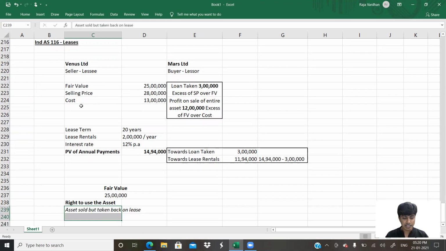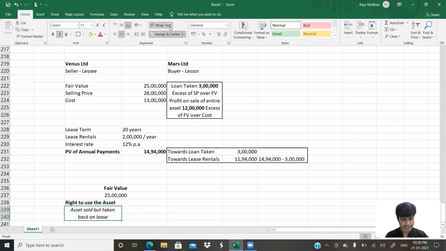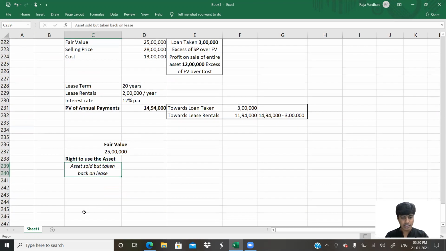So how much of the asset is taken back on lease? The asset that is taken back on lease is right to use the asset. I told you, towards the lease rentals, 11 lakh 94,000, whatever you're paying. If you're paying so much, that portion of the asset is what you've taken on lease. So I'll write here is equal to 11 lakh 94,000. You get that? So out of 25 lakh worth asset, 11 lakh 94,000 worth asset is something that you've taken